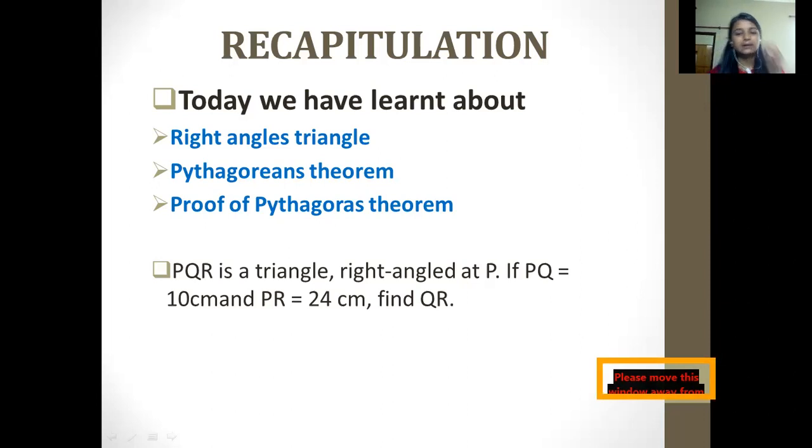If we are aware of two sides in a right angle triangle, then we can find the third side with the help of the Pythagoras theorem, where we know that the sum of the squares of the two legs is equal to the square of the hypotenuse. This is how we can put the values and solve this question.